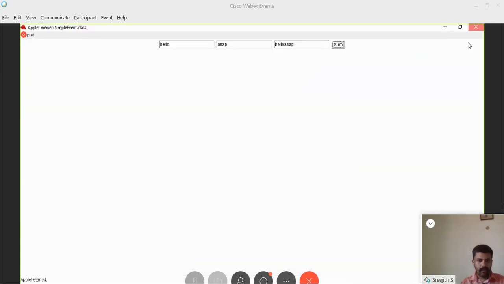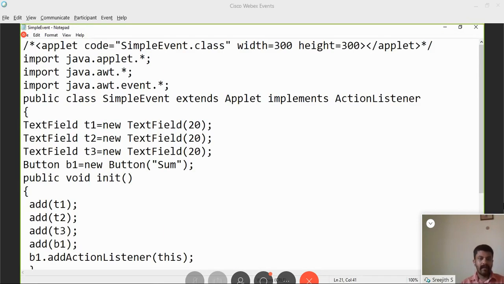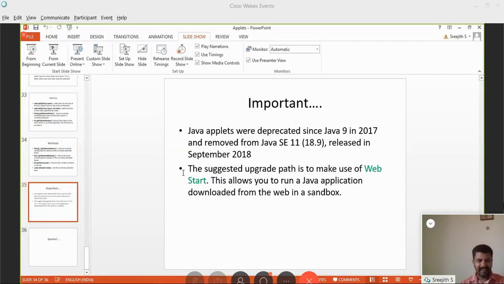So I'm going to wind up. But before we leave, we have to understand one thing. Java applet was once a killer technology, but Java applets have been deprecated since Java 9. Oracle has released Java 9, and since then it is deprecated. Deprecated means it is not advisable to use. You are advised against using Java applets because they are going to stop it.